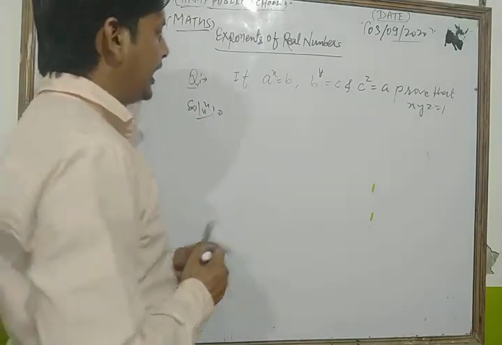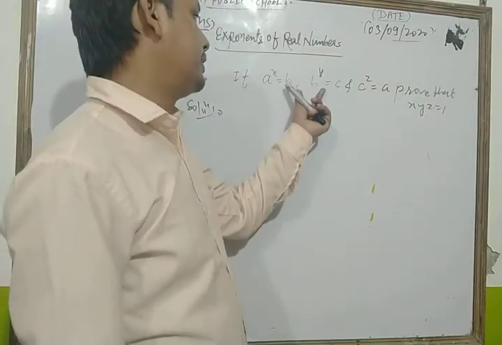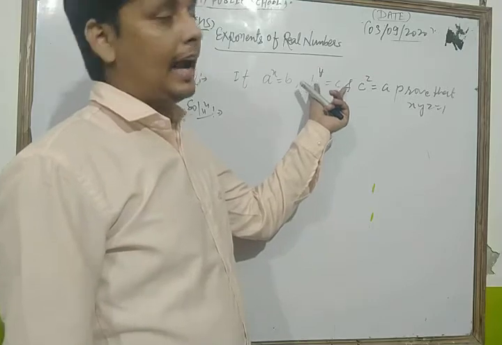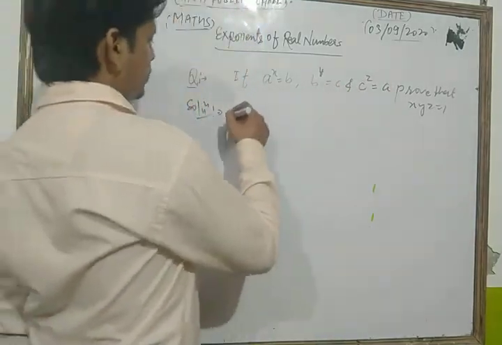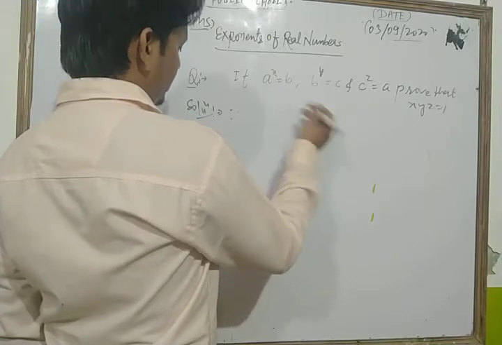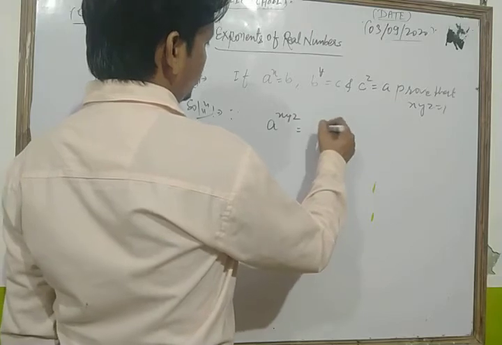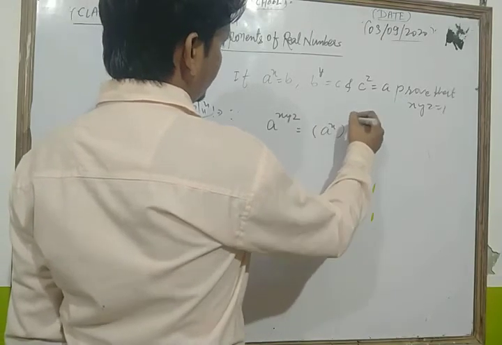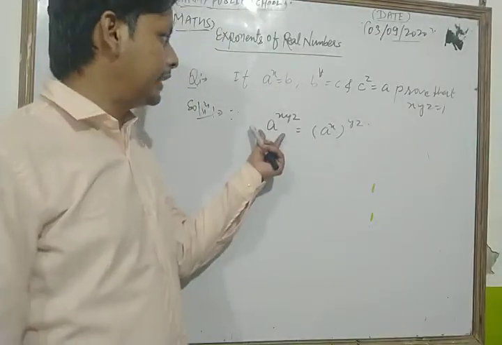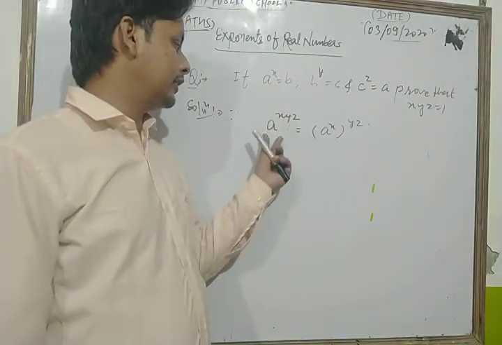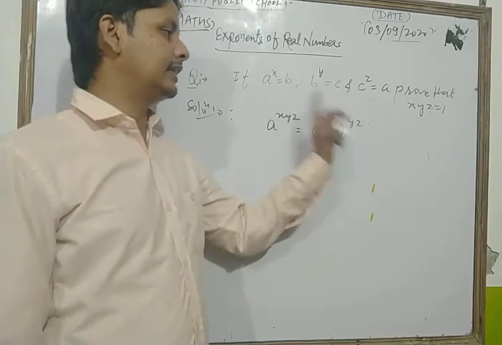Dear students, we have a to the power x is equal to b, we have b to the power y is equal to c, and also we have c to the power z is equal to a. Now first of all, we can write a to the power xyz is equal to a to the power x, the whole to the power yz. We take one bracket and write yz in this way.